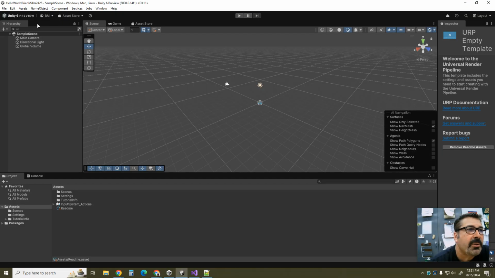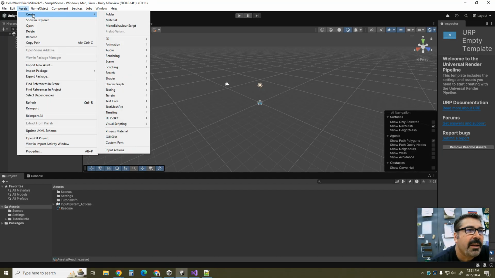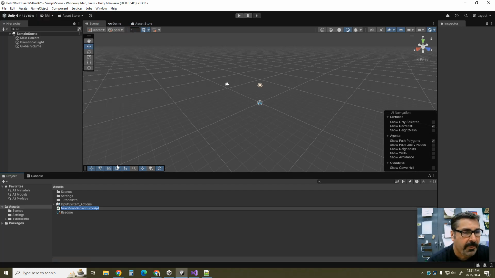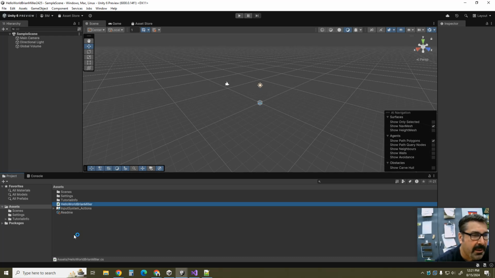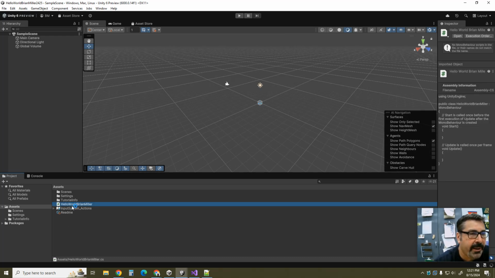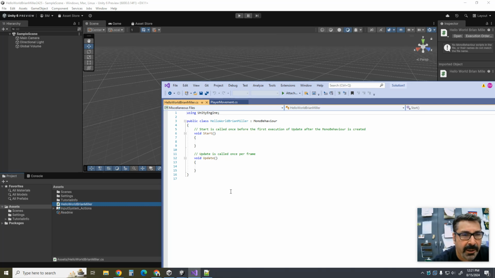Okay, so we're going to go to Assets, Create, Mono Behavior Script. And before we do anything, we have to name it first. So before you touch anything, go ahead and name it. Okay, so we have that. We can click off of it, and we double click on it. And we always double check public class Hello World.